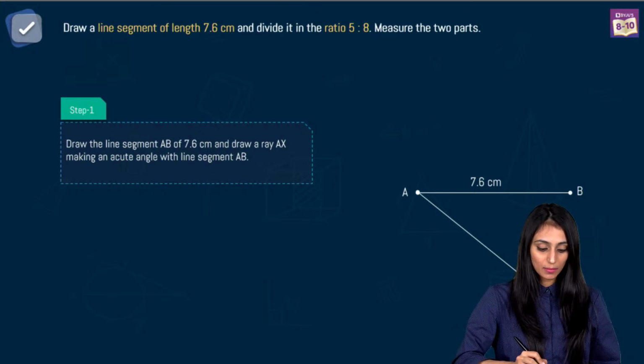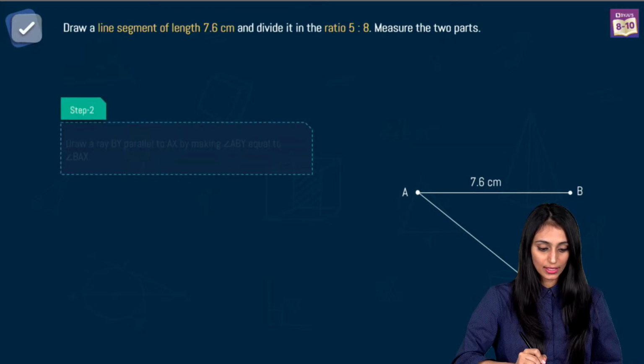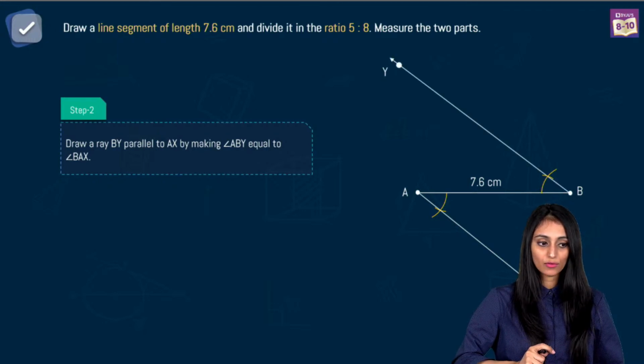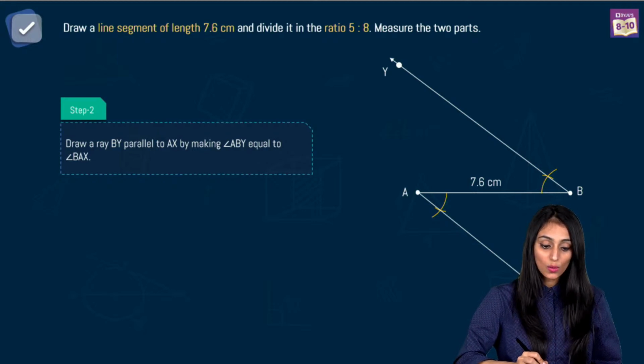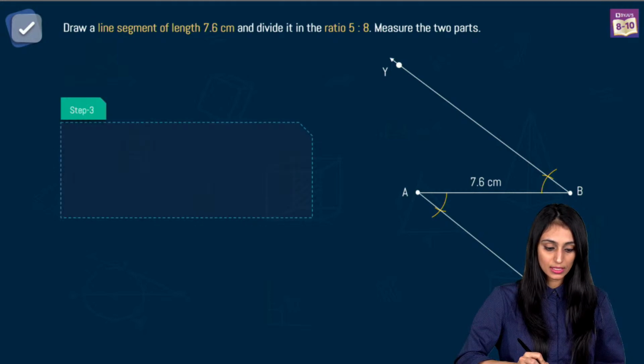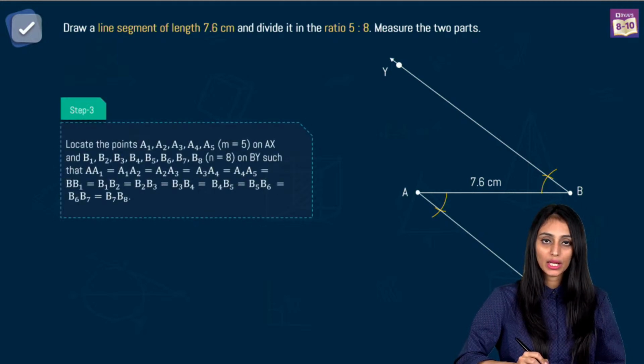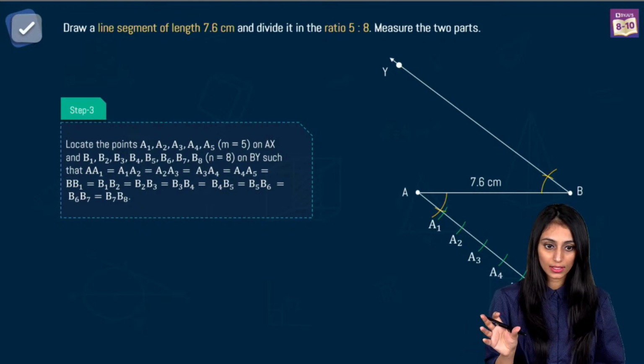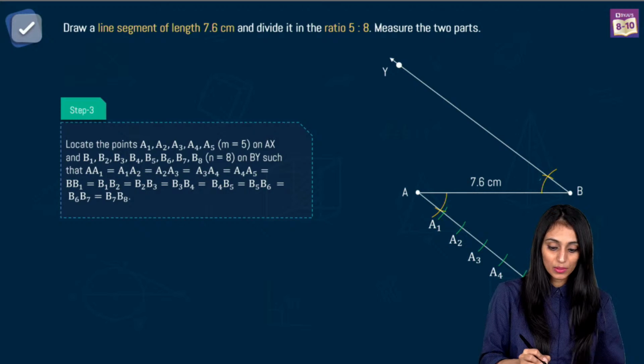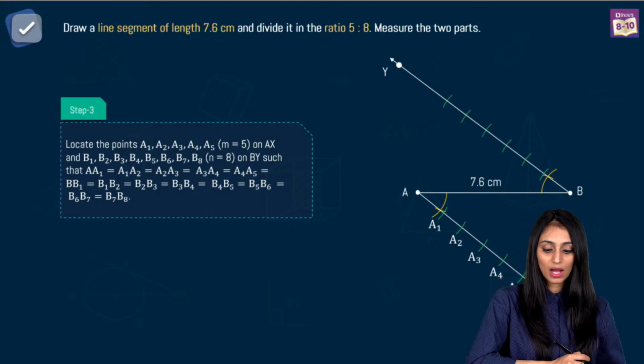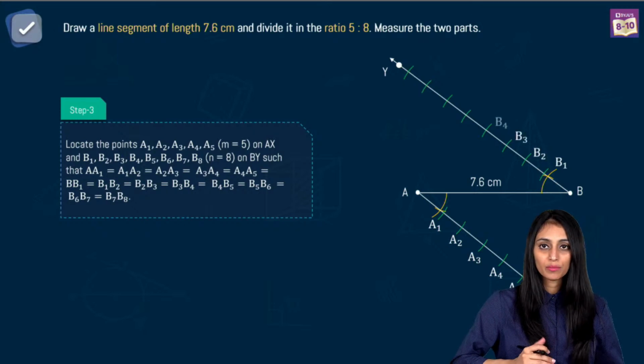And in a similar manner, we will draw an acute angle over here also. From this point B also, we put an arc and draw an acute angle, making a ray BY, which is angle ABY over here. Now ratio is what? That's 5:8. So what I'll do here is simply we will locate the points A1, A2, A3, A4, A5 here like this. You need to make sure they all are equal, like A1, A2 like this, right? And similarly on this BY, we will mark all the points like B1, B2, B3, B4 like this up to B8 and they all should be equal here, right?